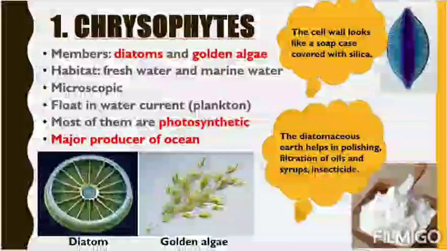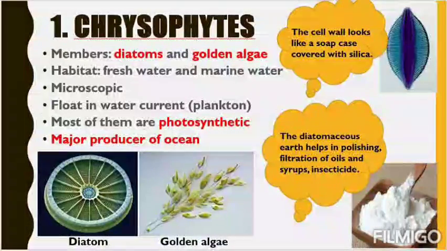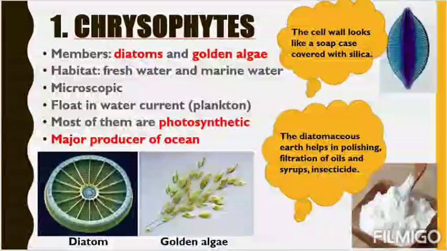Then they will be eaten by the small fish. Then they will be eaten by the large fish. You know about the trophic levels. Food chain. So the food chain starts with this plankton, so obviously they are the producer. So they are the major producer of ozone. Just remember, chrysophytes are the major producer of ozone.